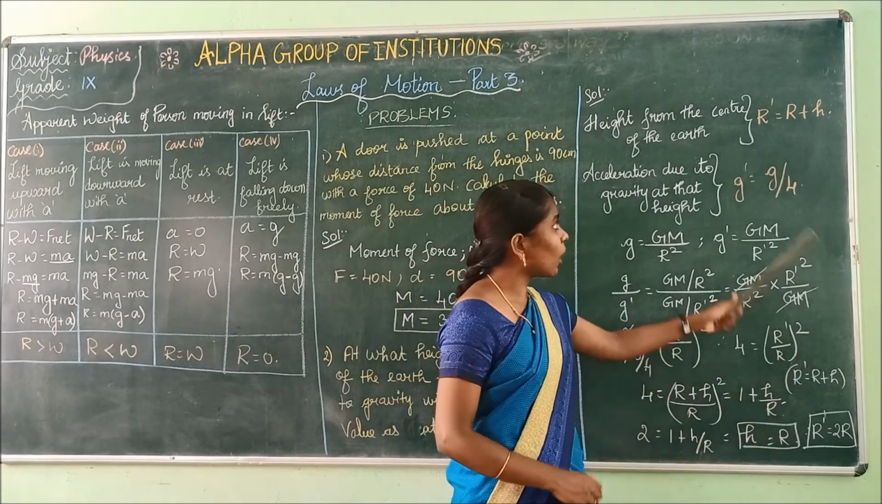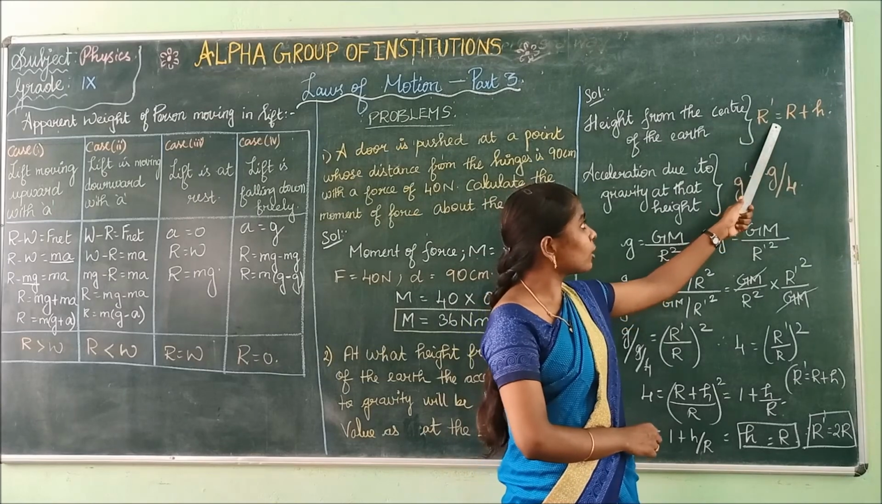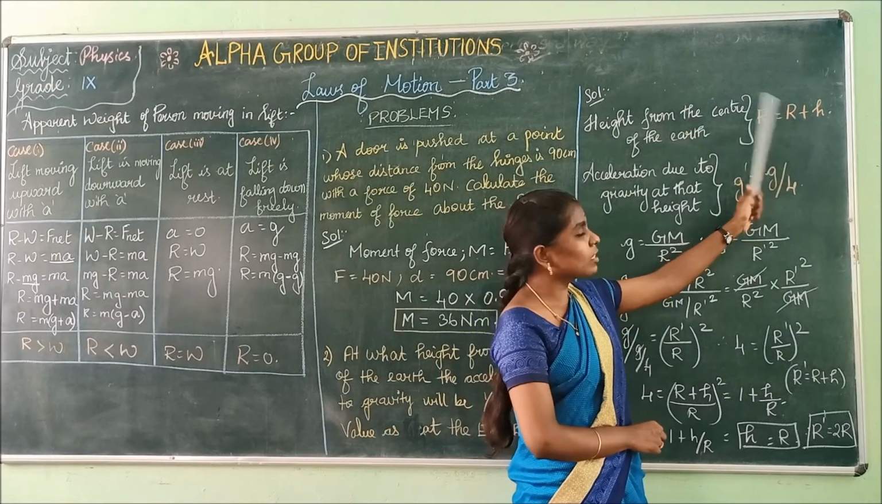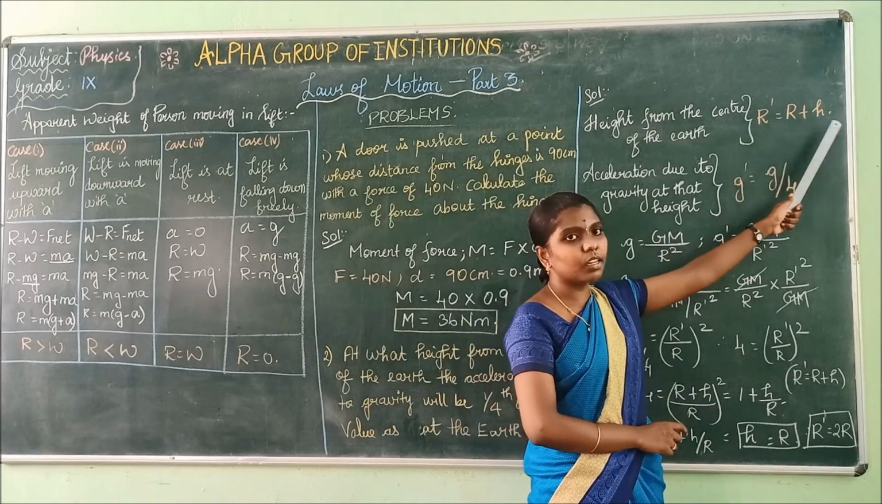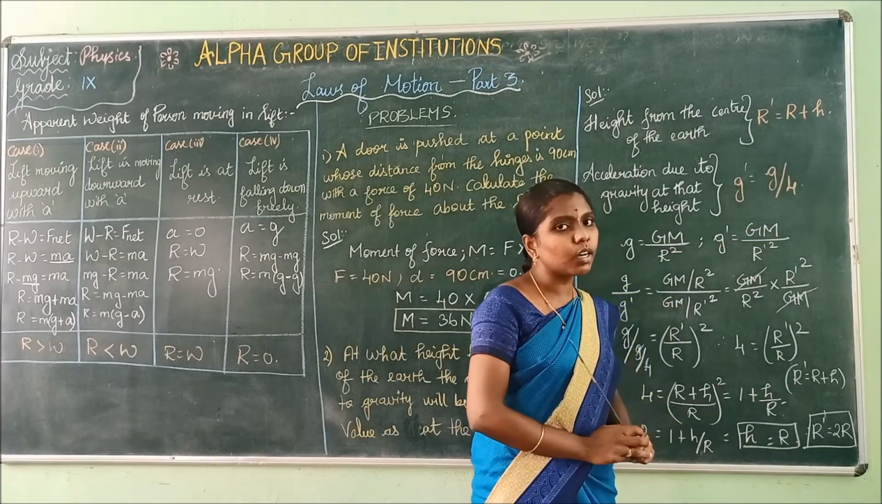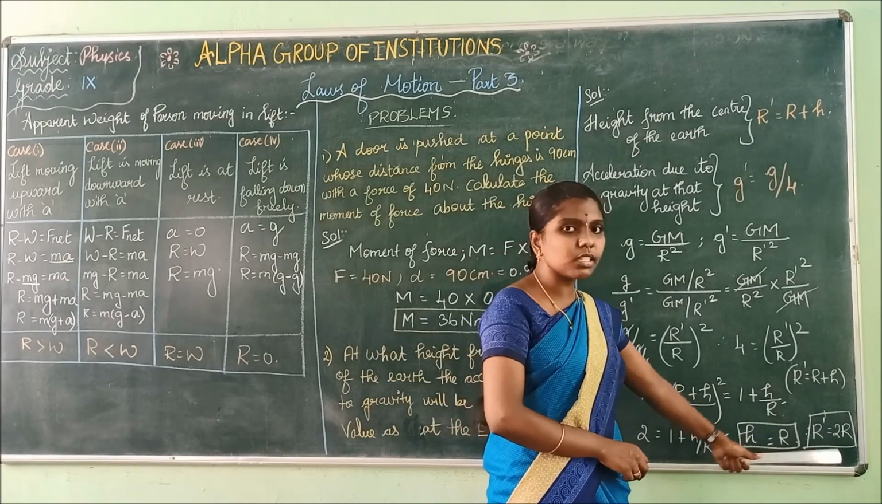Substitute this h equal to r in the r dash value. R dash is equal to r plus h. Substitute h equal to r here. R plus r is 2r. Hence the value of r dash is 2r.